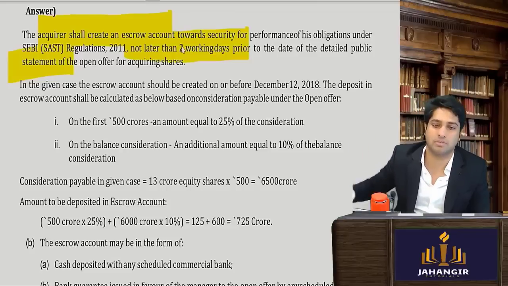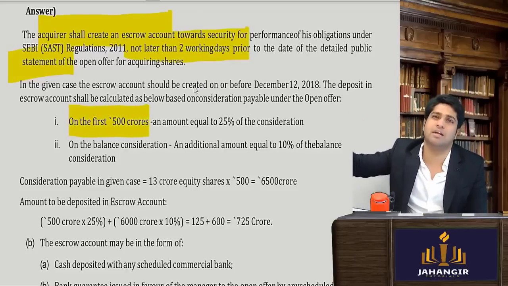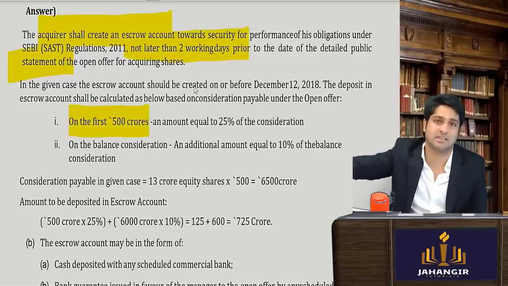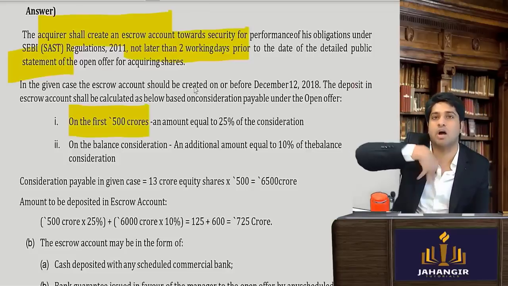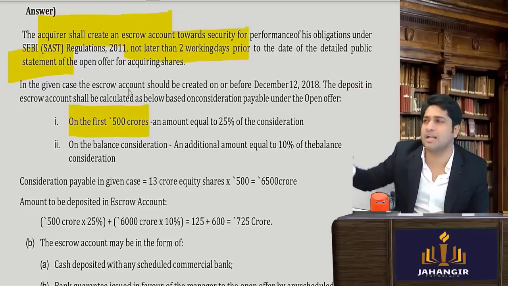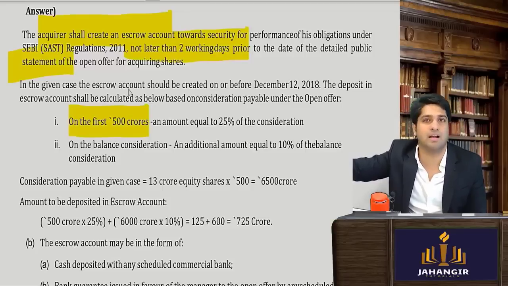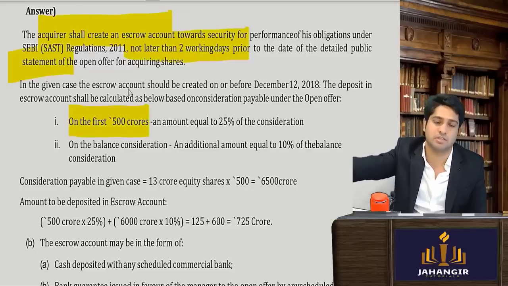Now in the escrow account, how much does he have to deposit? On the first 500 crores, whatever he's going to buy out the company for, we'll come to know his offer size and his offer price. Accordingly, we can compute how much liability there can be. If I am going to buy out Reliance Industries, someone can compute how much my liability can be. So for the first 500 crores, or I can even go to buy out a small company. For a smaller company, a smaller figure will go into the escrow account because the requirement will also be less.